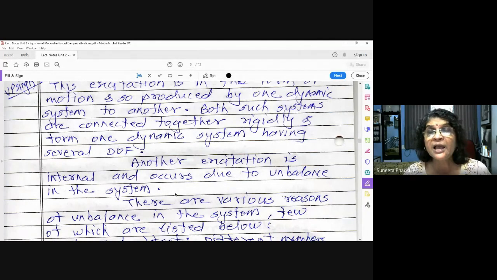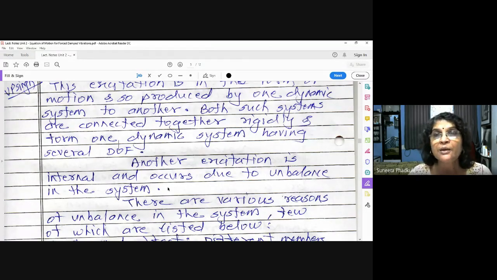This unbalance we are going to study in detail in unit number 4. The title of unit number 4 is balancing of the system. Why is balancing necessary for all rotary motion, rotary parts? Because that causes the vibrations. See, there are two parts, cause and effect. Unbalance is the cause. Because of the unbalance present in the rotor, it starts vibrating. So vibration is the effect, forced vibration, and unbalance is the cause.